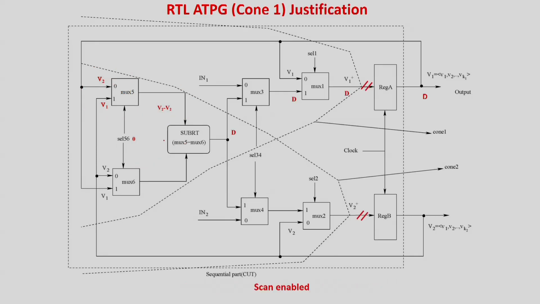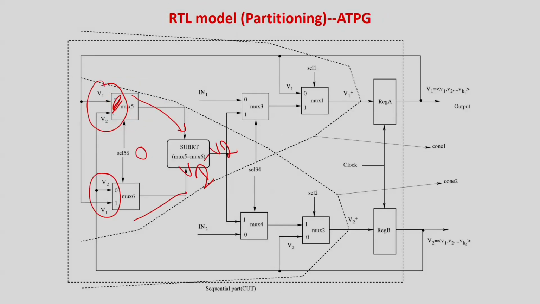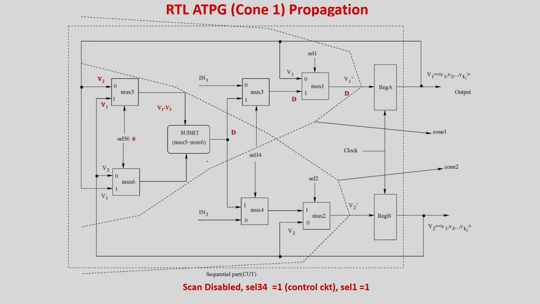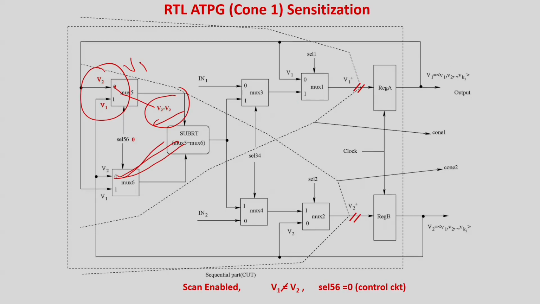So, in the normal case, if you look here, it was V1 minus V2, but because of the error it is V2 minus V2, which should be 0. So, this is what is showing you the circuit. This is the first case: scan chain is done and you are going to give the value of this one equal to 0. So, instead of V1 minus V2, it is basically V2 minus V2. This is because of the swap.